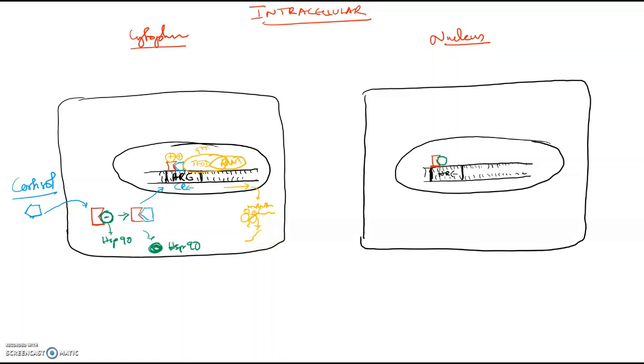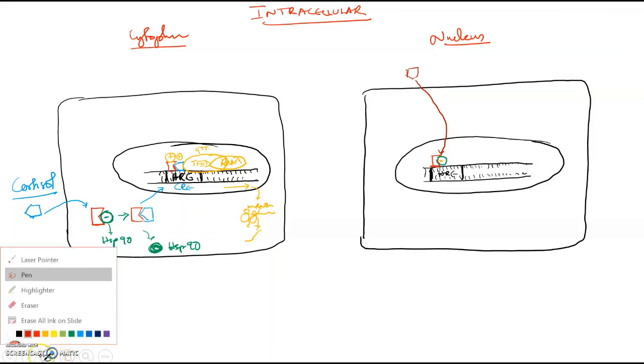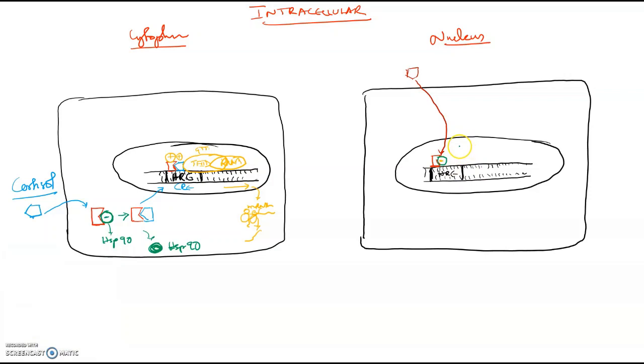What is happening inside the nucleus? Already the receptor inside the nucleus is bound. So what happens is the thyroxine hormones T3, T4, or your vitamin A or vitamin D go directly inside and displace the inhibitor or the repressor.